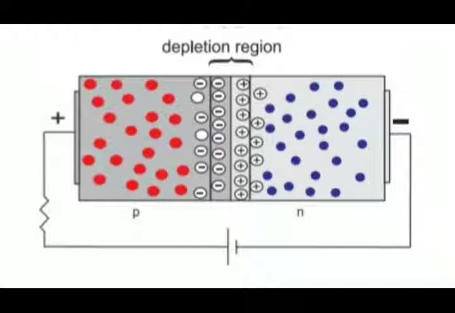Both the charge carriers thus find it easy to cross over the barrier and contribute towards the electric current. Such an arrangement of a p-n junction in an electric circuit is called forward bias.